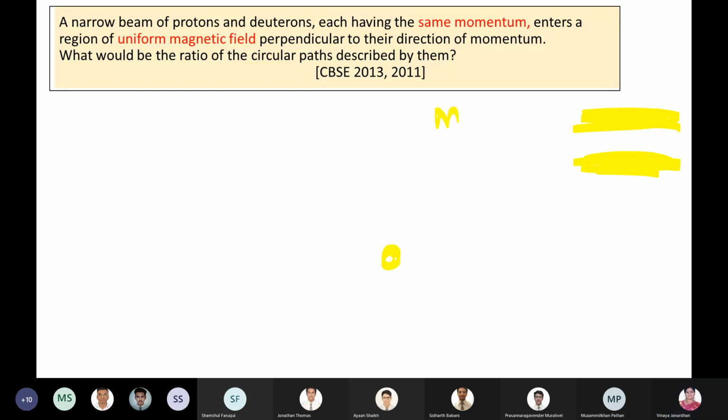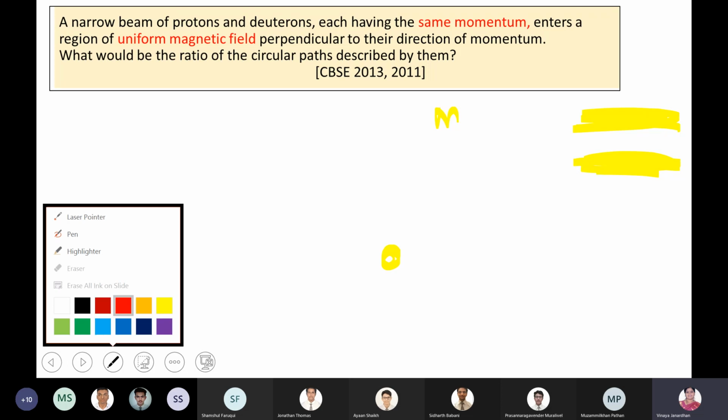So your proton and deuteron both will have the same positive charge. Only the deuteron will be heavier because the atomic number is the same, the mass number is different. So the number of neutrons will be more in the deuteron. But the charge of a proton and the charge of a deuteron will be the same, positive.